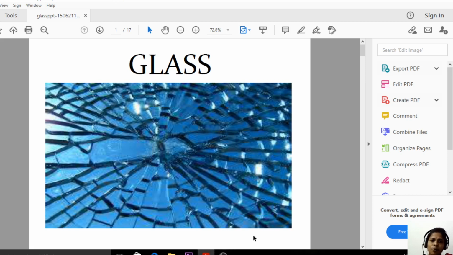In the previous session, we have seen the manufacturing of refractories and the basic concept of polymer chemistry. That is the revision topic of polymer chemistry. Today in this session, I'm going to explain the last topic, that is glass, types of glass and the manufacturing of glass. So let us see one by one.